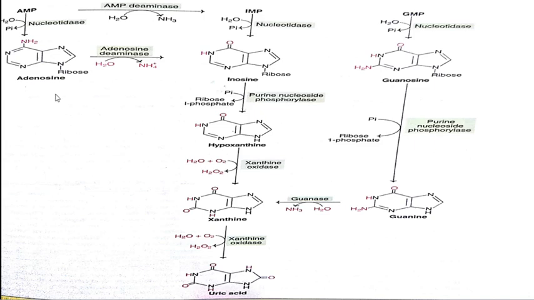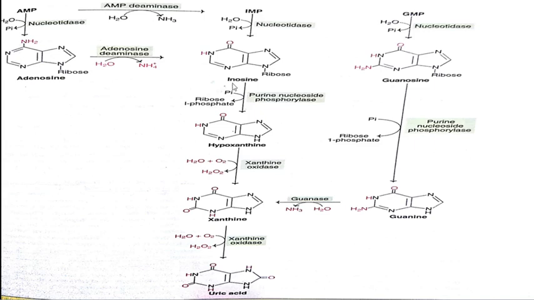Adenosine is not converted with the help of phosphorylase, so adenosine is converted into inosine with the help of deaminase enzyme.